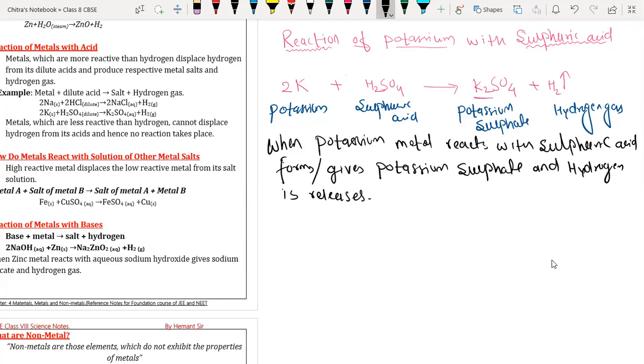Okay, it is a second example now for the reaction of metal with acid. So this is the second one. Okay, now take a screenshot, beta.